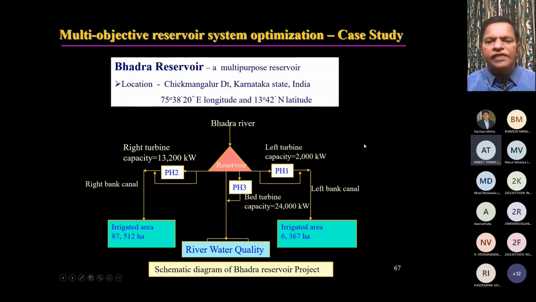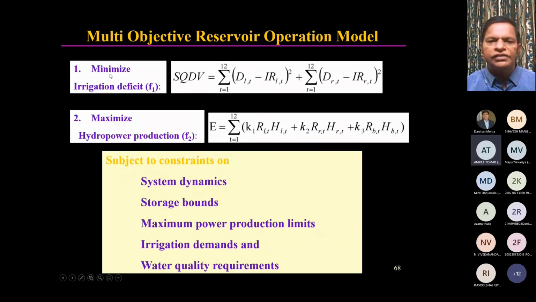So for this dam, there are two objective functions now. One is to minimize irrigation deficit, again for monthly operation to illustrate to you. This is the water that is released for the left bank canal, and this is the water that is released for the right bank canal. And there is also hydropower produced from the bed level. So hydropower production will have three turbine houses for every month, like that for 12 months.